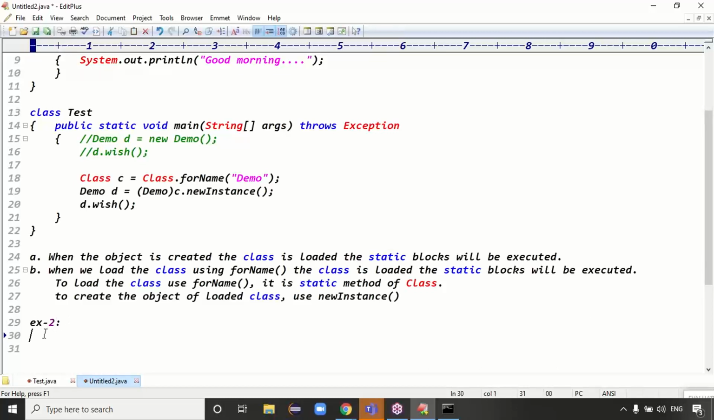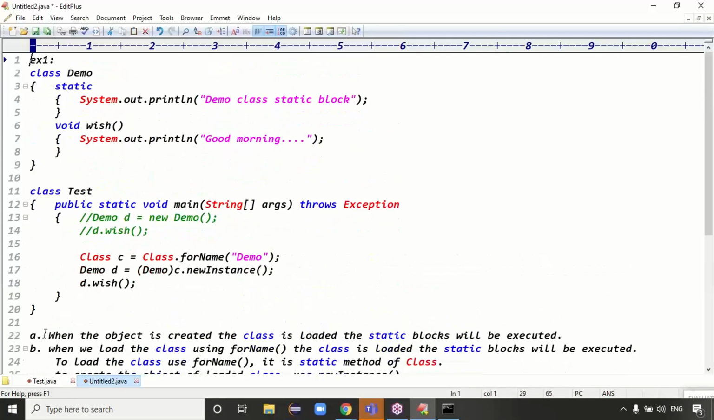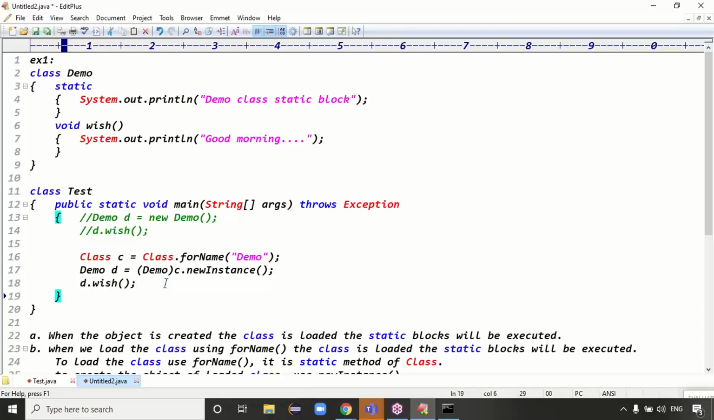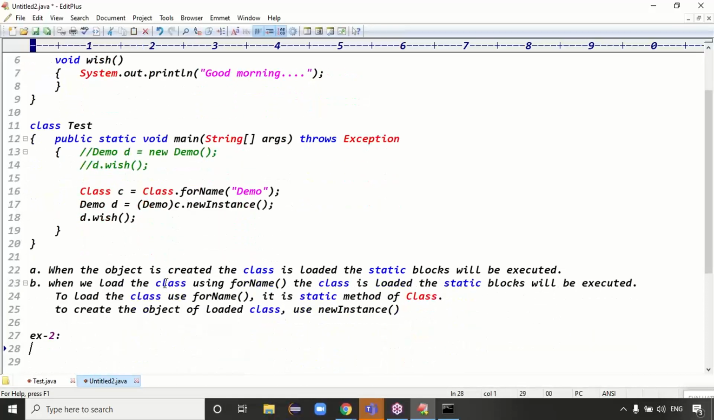Any questions, please? Basically, the second approach is used by servers. In advanced Java, the server will create the object. The server loads the class using the forName method, and the server will create the object using the newInstance method. That's one example for today's class, guys.